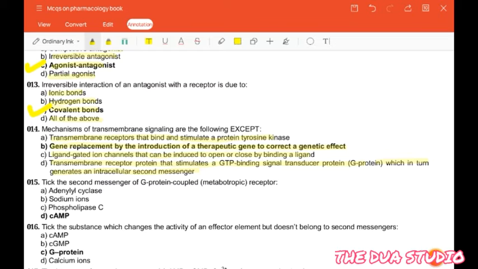The correct answer is gene replacement by the introduction of a therapeutic gene to correct genetic defect.